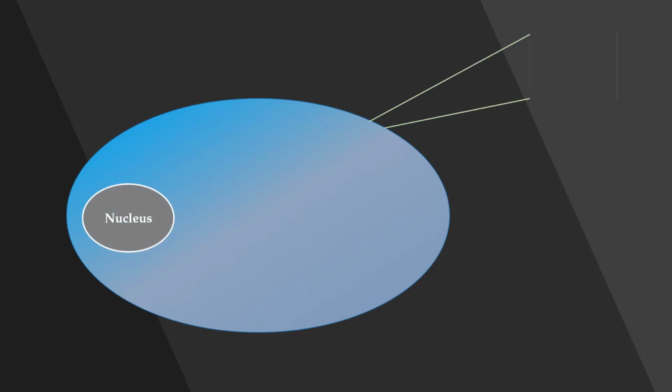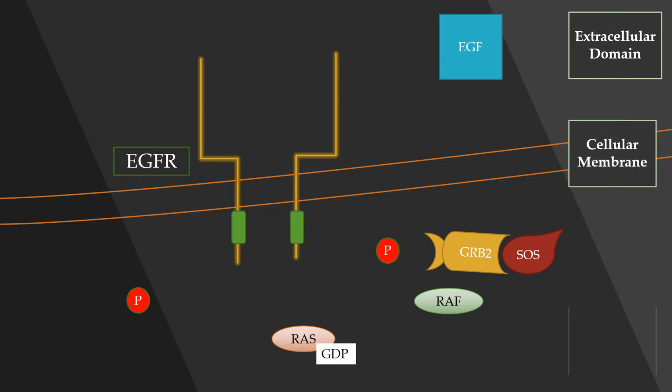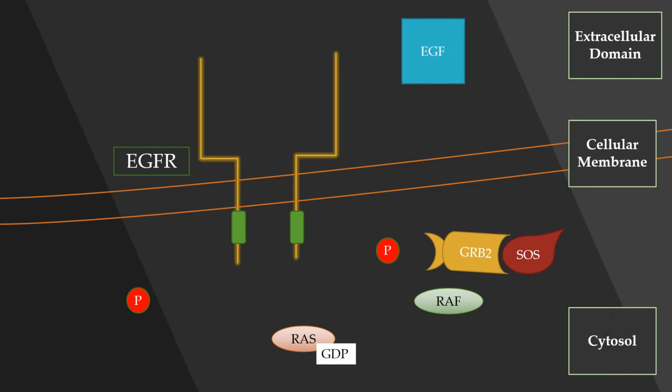Now coming towards the role of this whole pathway in the cell, here is a cell and we are going to dig in to what actually happens in this pathway in the cell. So now here we can see there is an EGF molecule. EGF stands for epidermal growth factor. The EGF binds to the EGFR, which is its receptor in the cell membrane.